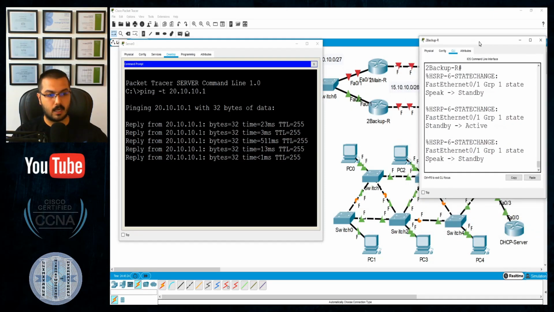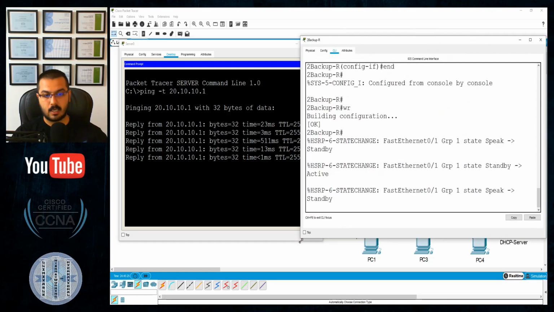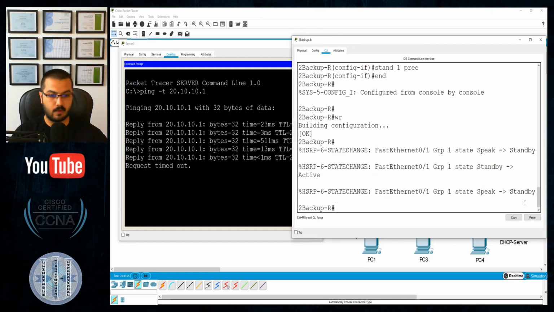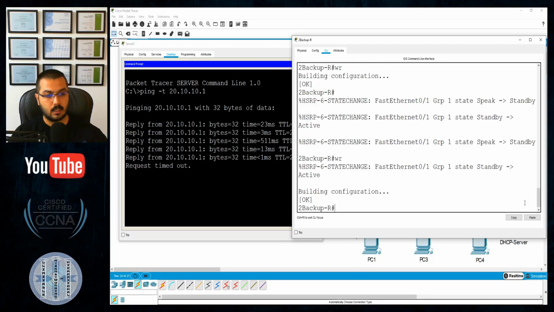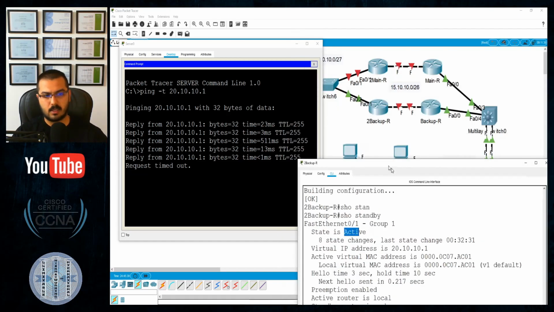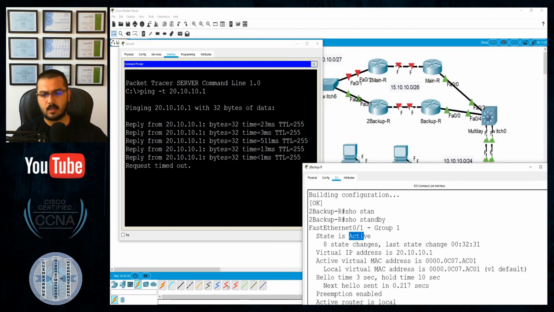Meanwhile, let's see if this guy will receive the message saying that it will become the active because it's standby. So far it's standby. Yep, that was very fast. It received a message already. Show standby. Okay, it's the active. Okay, so the backup, as you can see, the same thing we have just replicated to the second network.